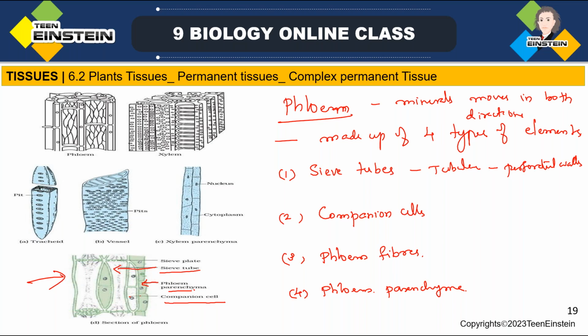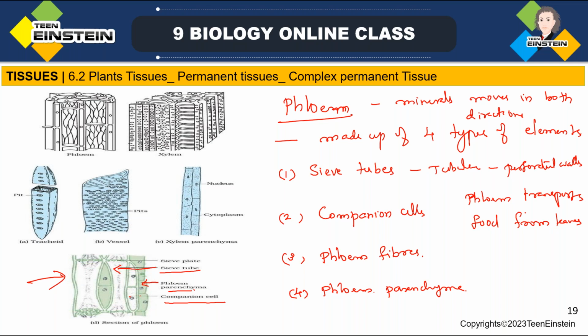What is phloem doing? Phloem transports food from where? From leaves to other parts of the plant. In leaves, starch is getting synthesized; leaves are the sites of synthesis.